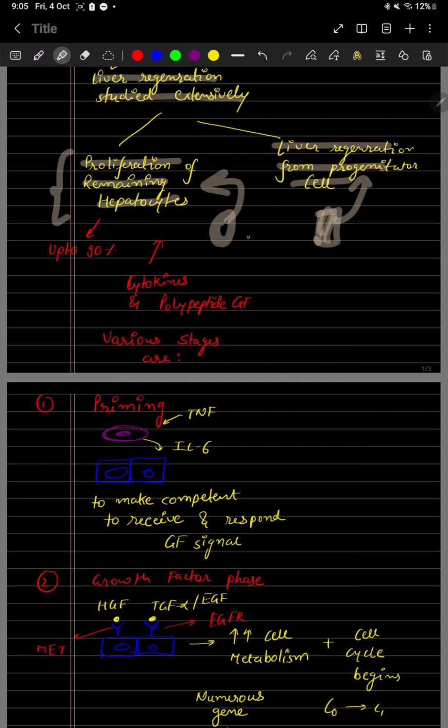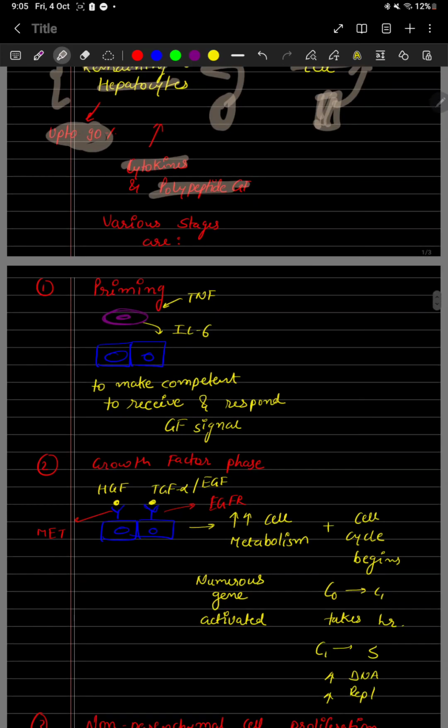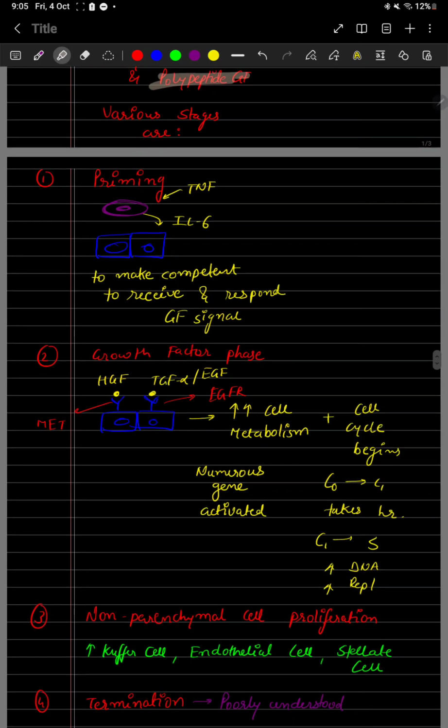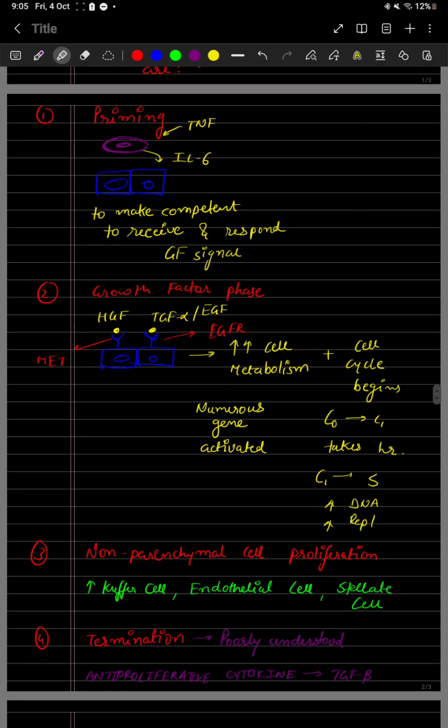This occurs even if someone removes up to 90% of the liver; it can still grow. How it signals, we're going to discuss. Cytokines and polypeptide growth factors usually stimulate the proliferation of remaining hepatocytes. It is basically divided into 4 steps, and we're going to discuss each of them.